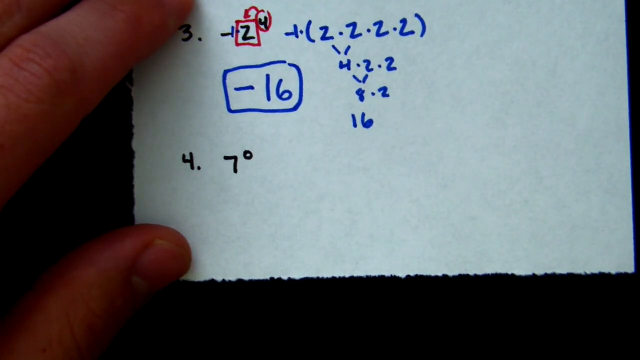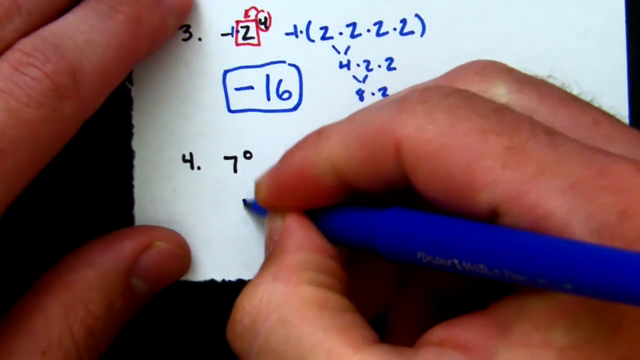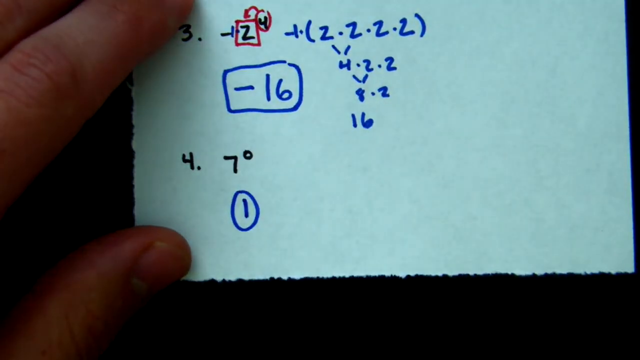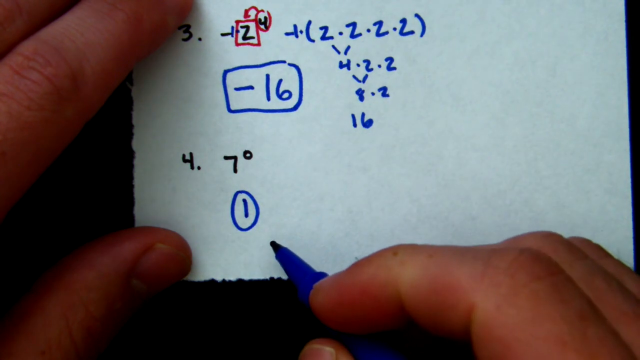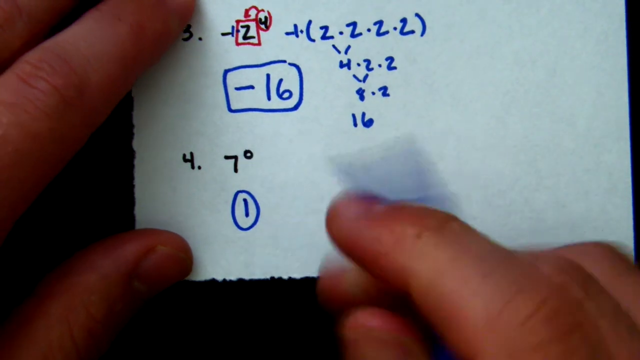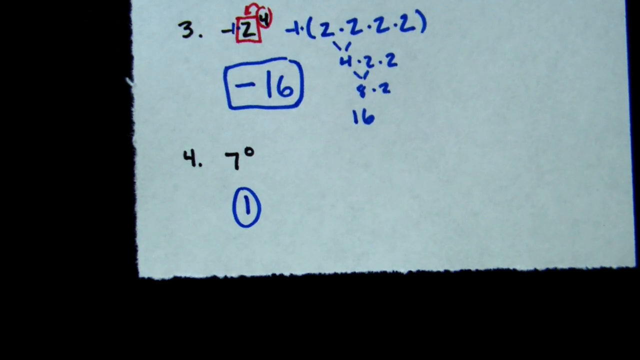Anything to the 0 power is 1. Anything. It could be 612, it could be 1, it could be 0, it could be 2, it could be 5, it could be anything. Anything to the 0 power is 1. So 7 to the 0 is going to be 1. If you have any questions on that, rewind, or watch this video on exponents.